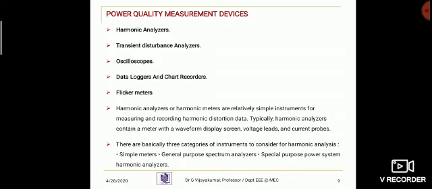Third one, special purpose power system harmonic analyzer. Besides the general purpose spectrum analyzer just described, there are also a number of instruments and devices that have been designed specifically for power system harmonic analysis. These are based on FFT analysis sampling rates.